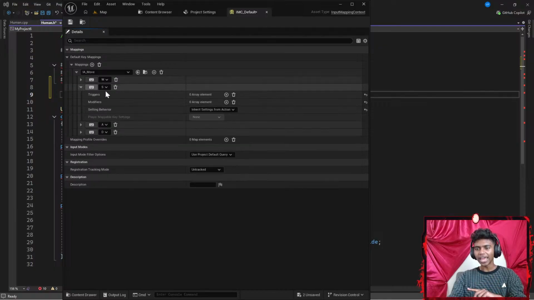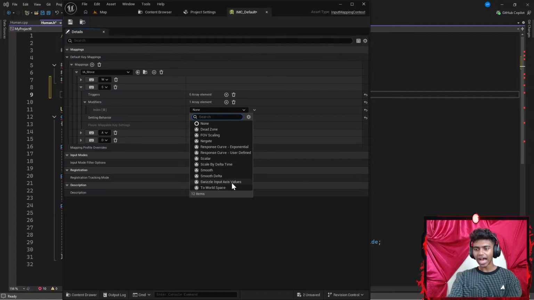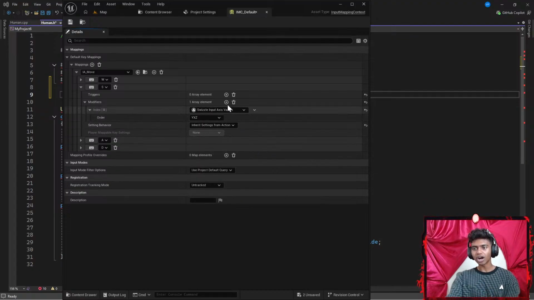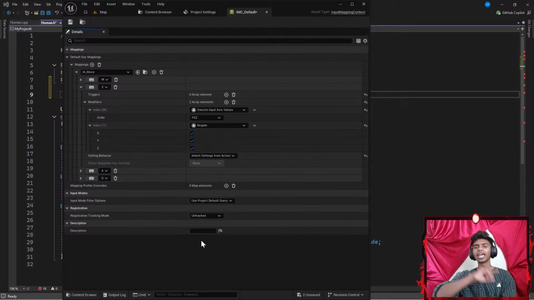And then let's say for my S, I'm gonna go ahead and add a modifier as well. Let's say I might wanna add my Swizzle Input Axis modifier, and also another modifier called something like Negate. Negate is basically a negative value. So when I click W, I'm gonna go forwards. When I click S, I'm gonna move backwards.